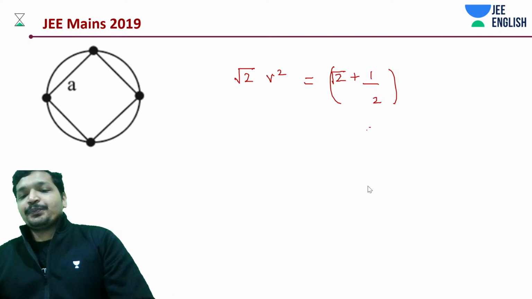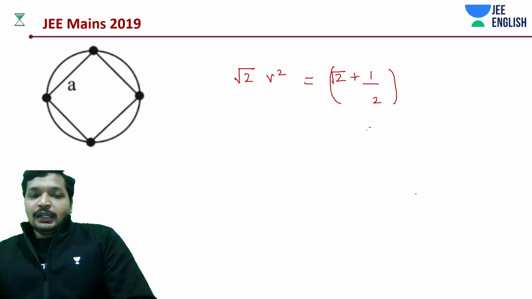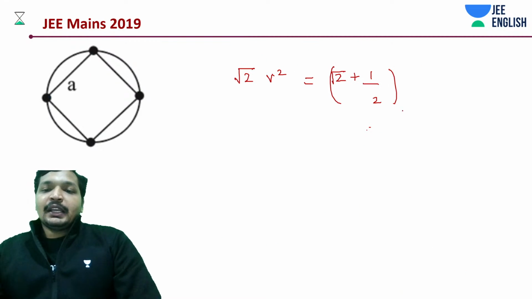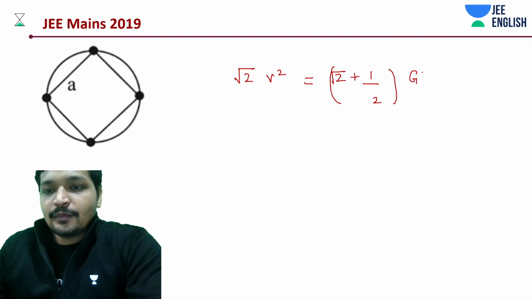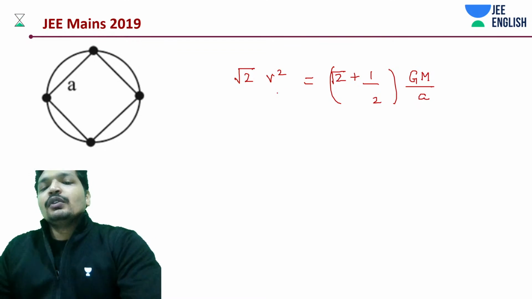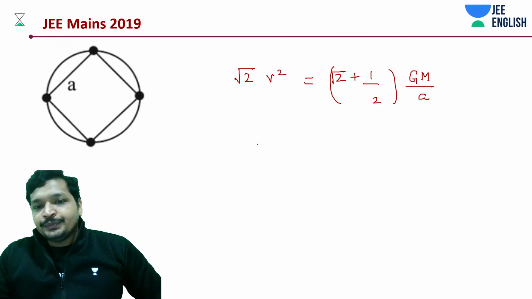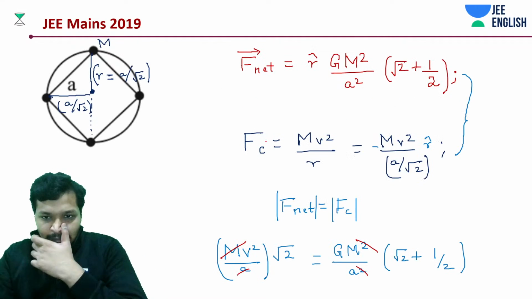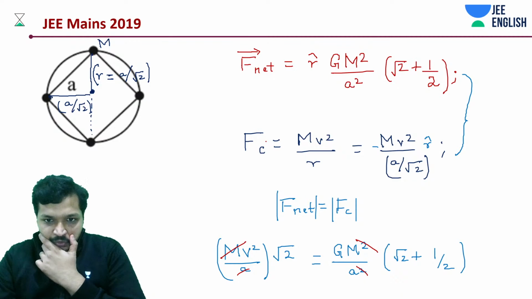Okay, now into that of what? GM by a. Okay, now divided by root 2. Yes, divided by root 2. Okay.